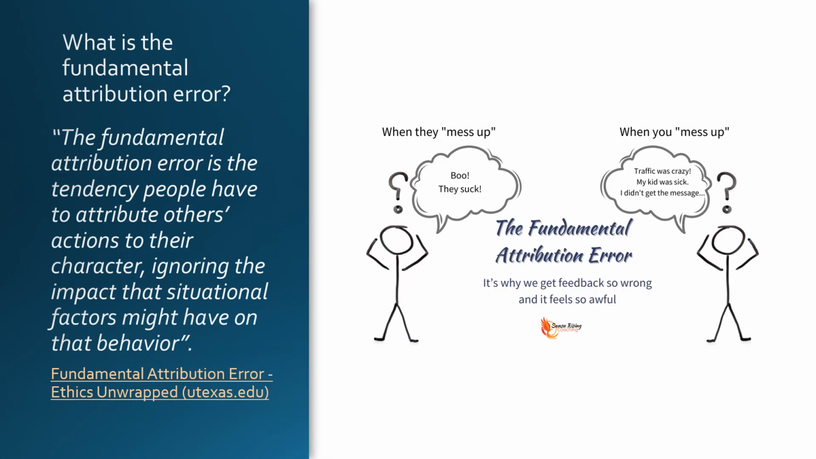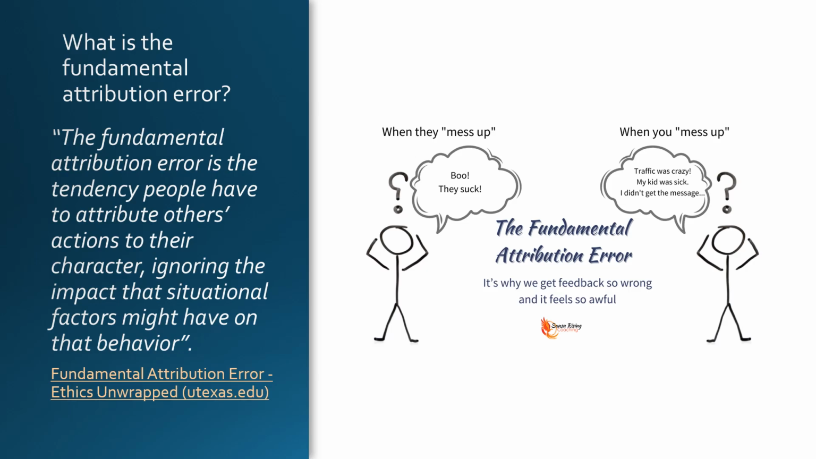What is the fundamental attribution error? The tendency people have to attribute others' actions to their character, ignoring the impact that situational factors might have on that behavior. So we tend to attribute other people's actions to their character. He doesn't have motivation. That's why he doesn't do well in school. And we ignore the impact that the situational factors might have on that behavior. If you look at the little diagram, you can see that when they mess up, it means they just suck. But when you mess up, it's I had a hard day, or I didn't sleep well last night. We tend to blame it on situational factors.